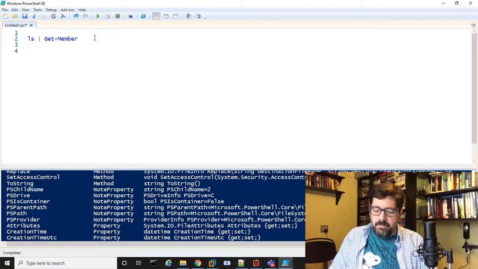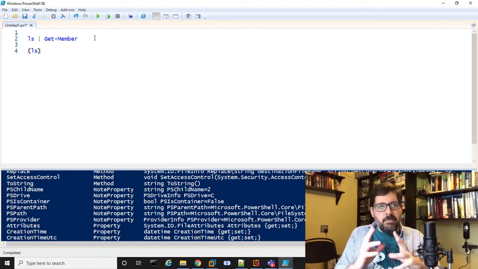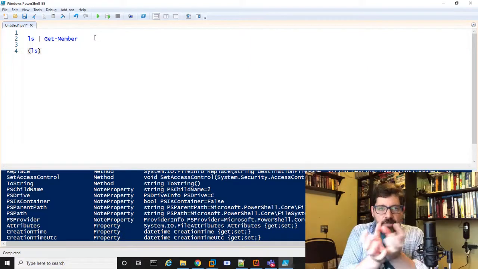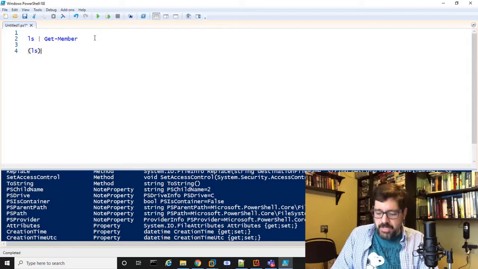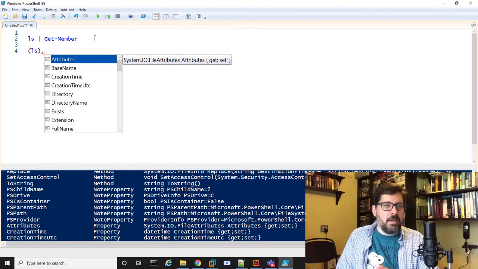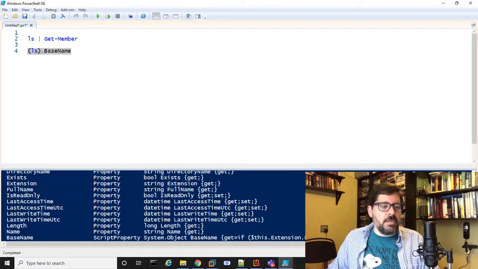By the way, with PowerShell, if I surround the command with parentheses, that's telling PowerShell to execute what's inside those parentheses and treat that whole thing as an object. So now I can work with ls as an object. If I hit the dot, I can select just a certain property, for example BaseName. If I run just that line, now I get just the file names.